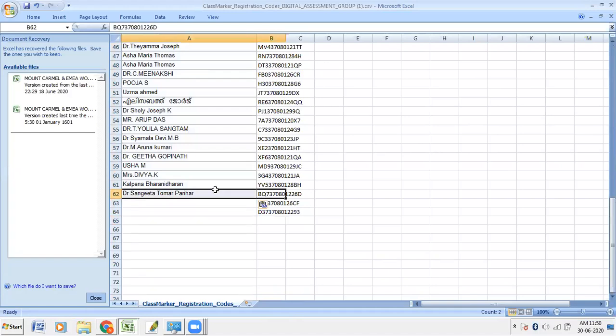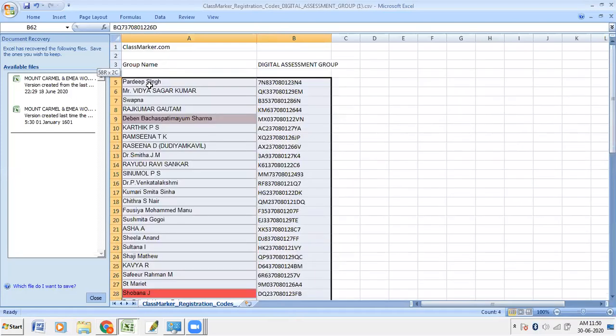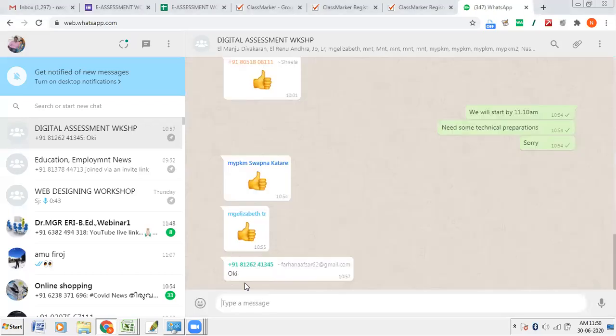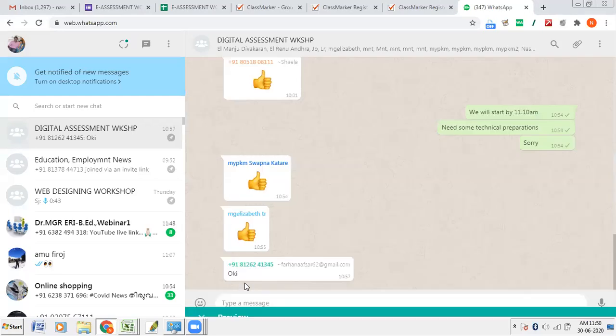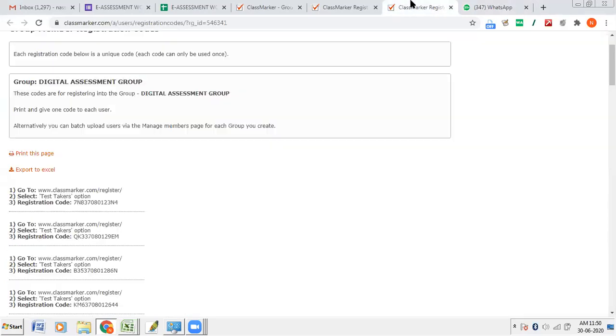Okay, now what shall I do? I'll copy your registration name and paste it in the WhatsApp. Now your name and code are there in the WhatsApp. Please use that.